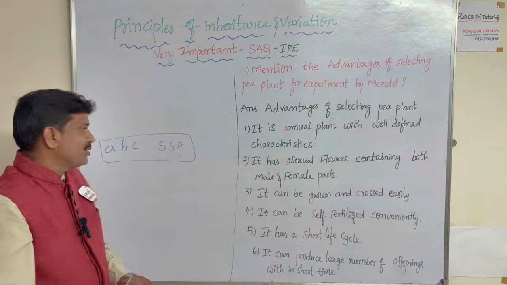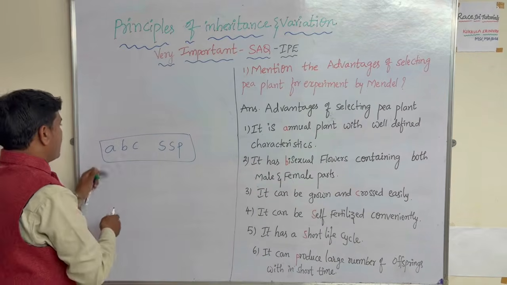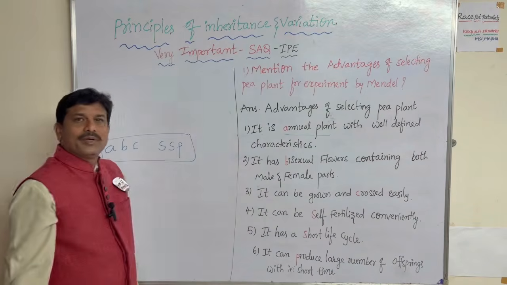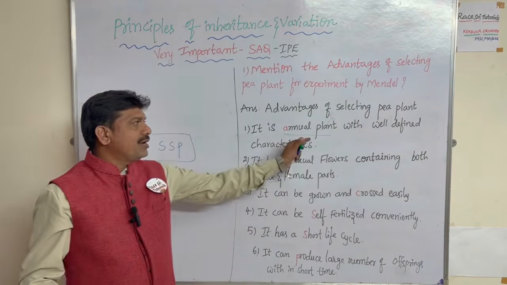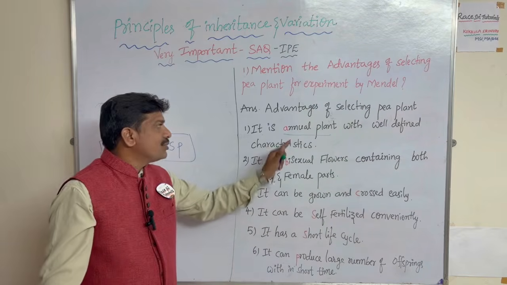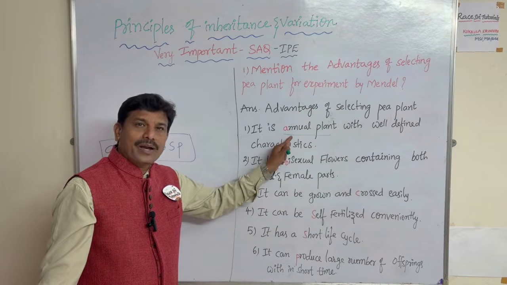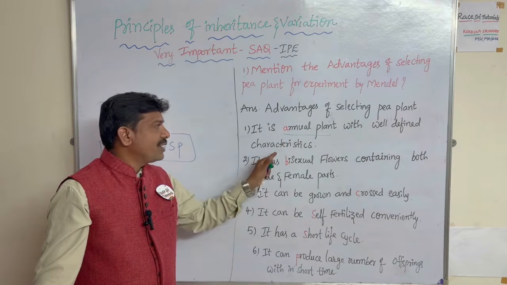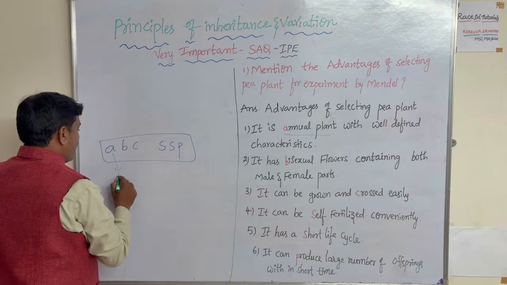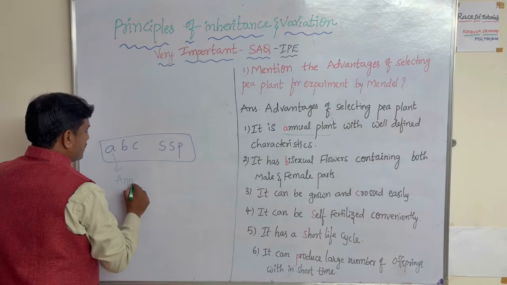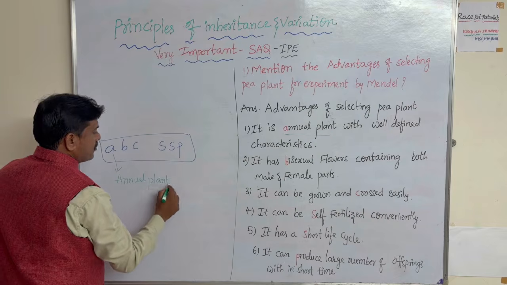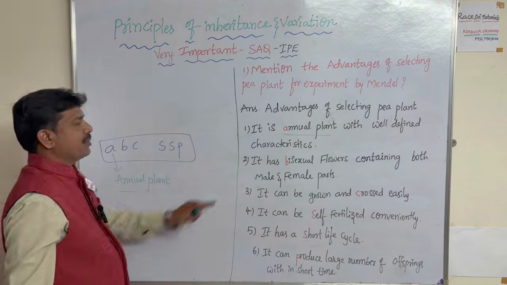How, sir? Let's say first, A is there. A means annual plant. This pea plant may complete its life cycle in one year, hence it is called an annual plant. That's it. So this is the first one completed.